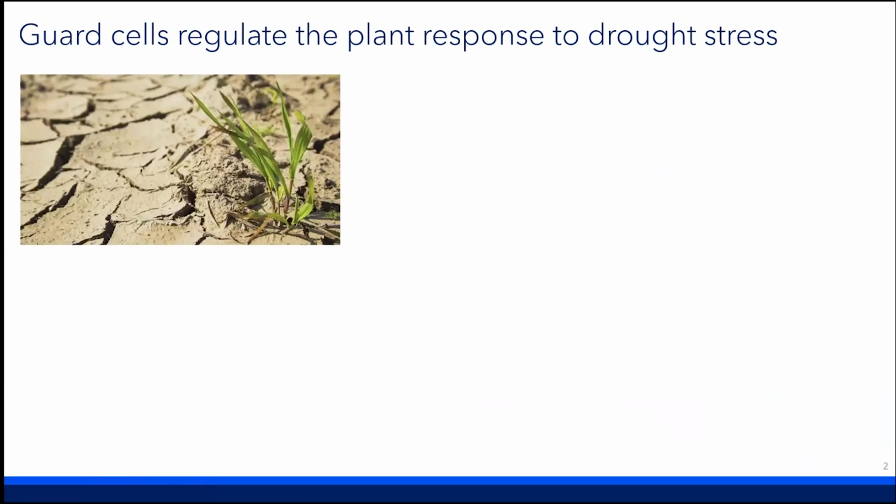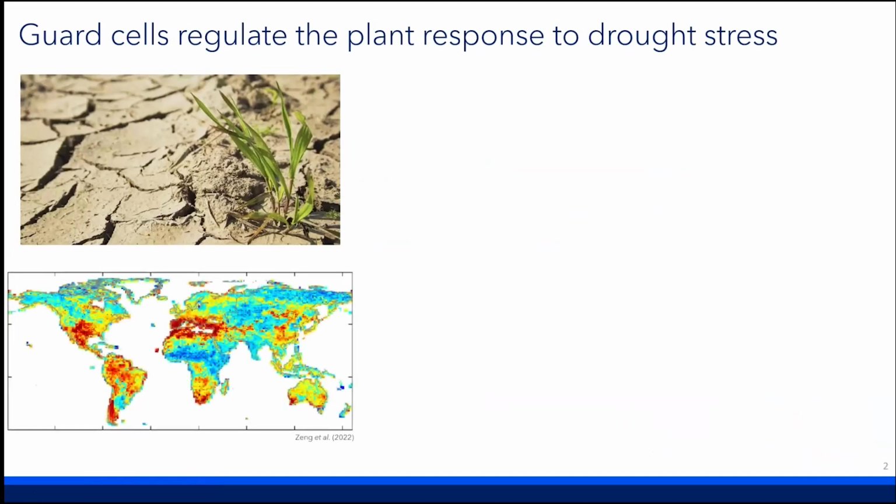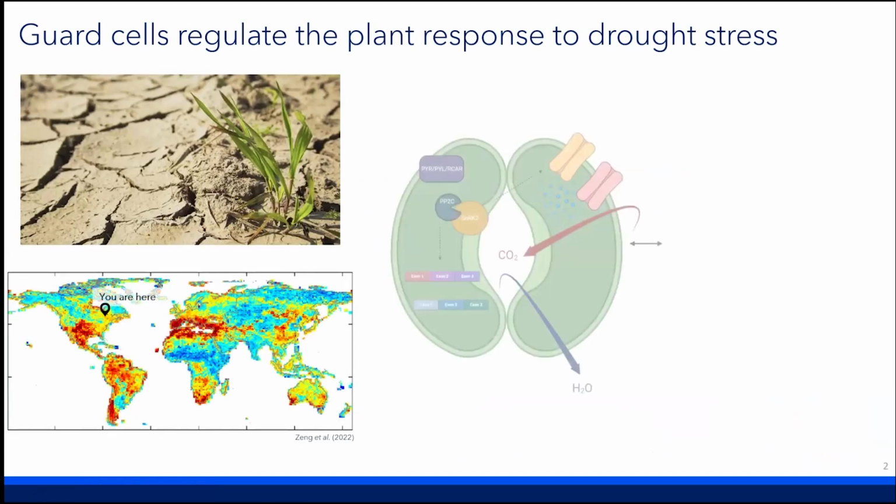The incidence of drought stress is projected to more than double by the end of this century, largely affecting areas with wetter climates. That includes us. Guard cells are the plant's primary cell type that it uses in the drought response. Guard cells exist in pairs on the surface of the leaf, and they open and close dynamically to allow for gas exchange and transpiration.